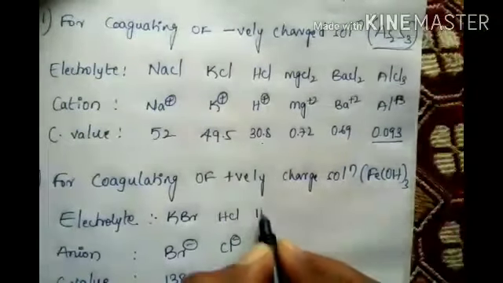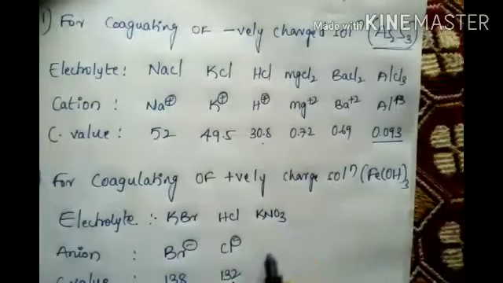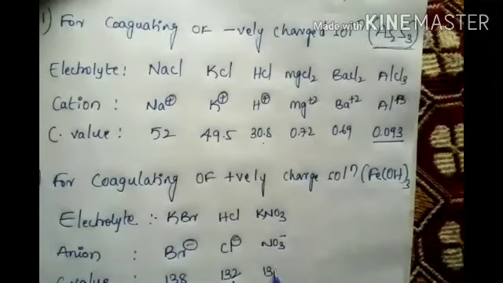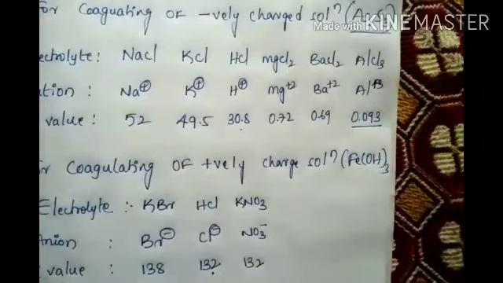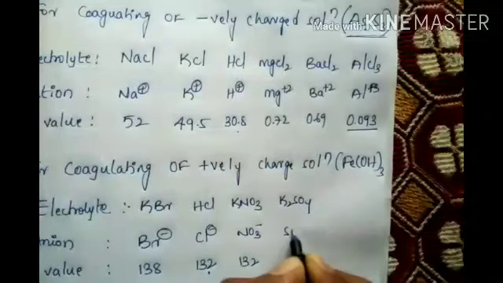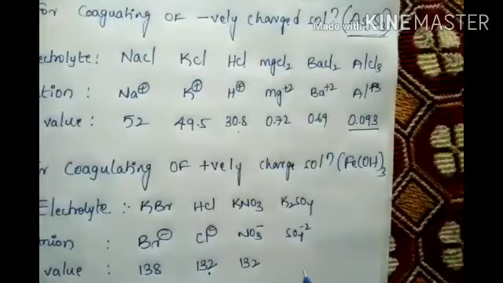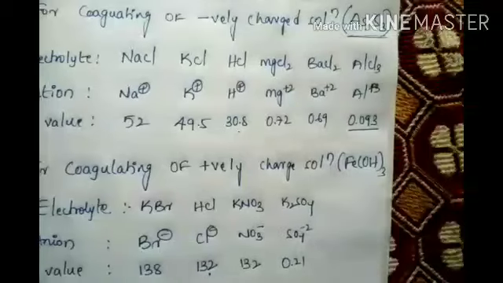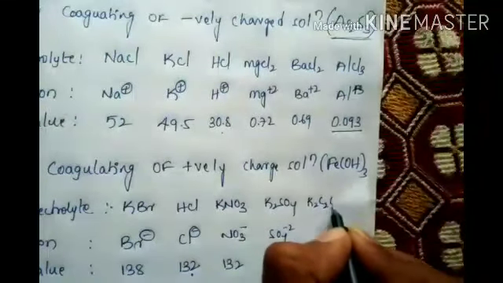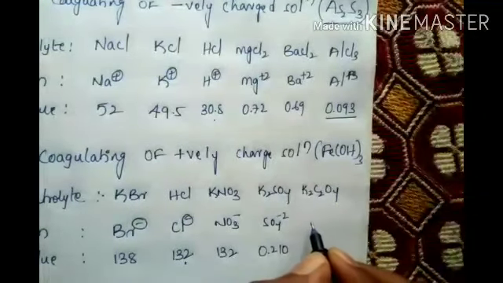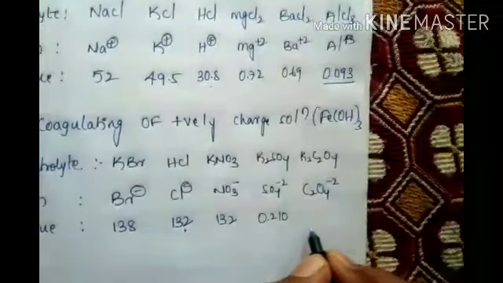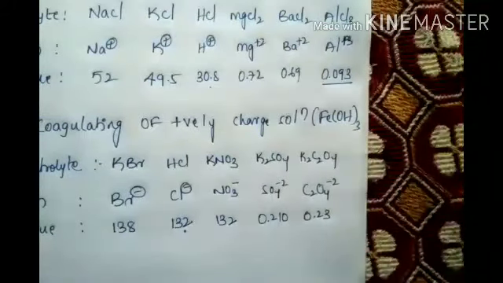Now KNO3, NO3 minus 132. Cl and NO3 value both are same. K2SO4, SO4 2 minus, what? 0.21. And K2C2O4, potassium oxalate, C2O4 2 minus is 0.23.